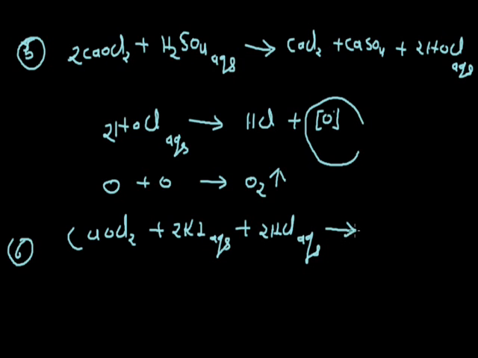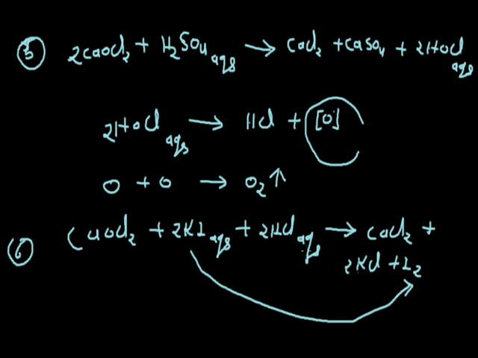then after reaction it gives calcium chloride plus KCl plus I2. In this reaction, KI is oxidized into I2, since in KI the oxidation state of iodine is -1 and in I2 the oxidation state of iodine becomes 0. If the oxidation state of an element is increased, then it is oxidized. That's why in this reaction KI is oxidized into iodine.